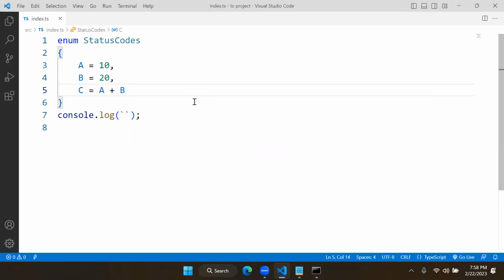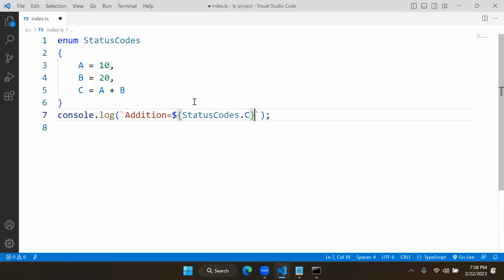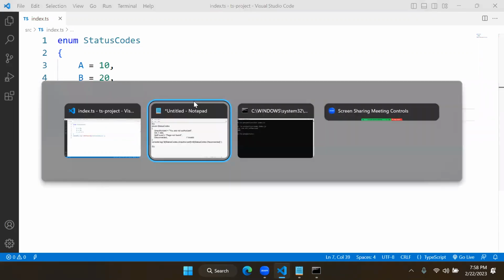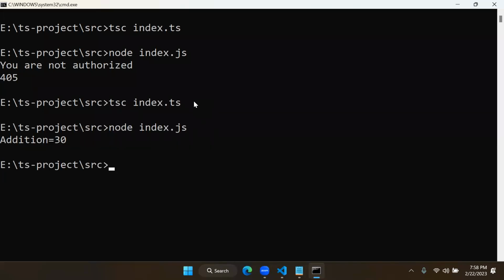That means now you are printing here: addition is equal to status codes dot C. It can print that. So you can see enum can have an expression also. It will work. Enum can be a set of number constants or string constants or expressions.